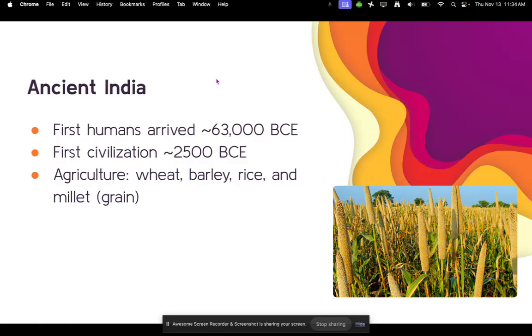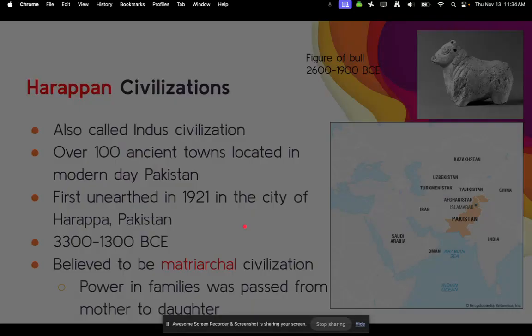The first civilization popped up at about 2,500 BCE. Those first civilizations would have agriculture and grow things like wheat, barley, rice, and millet, which this is millet, by the way. It's a type of grain.